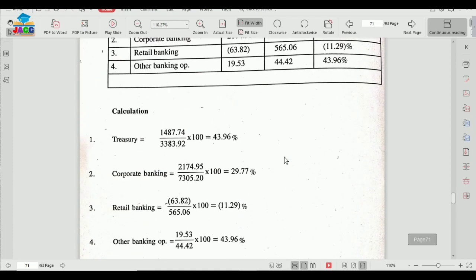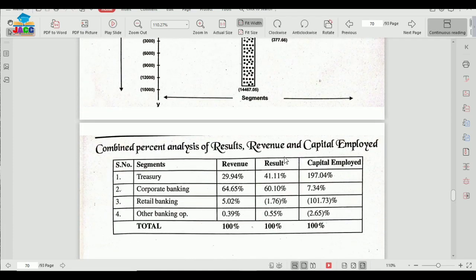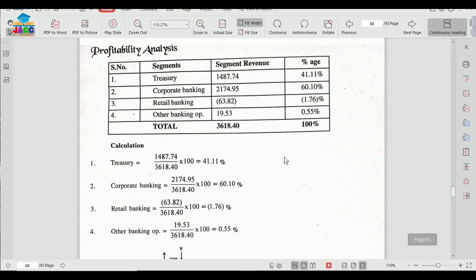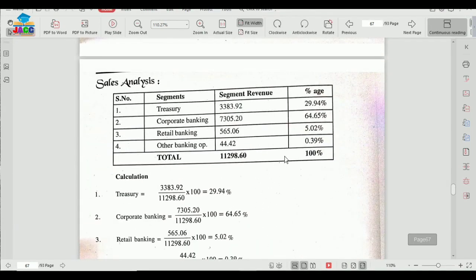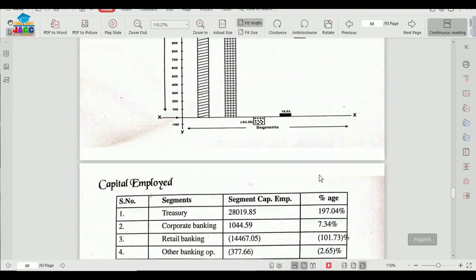Where has this data come from? You had calculated it in your sales analysis. Sales analysis means revenue, and this says this much. So highest sales is of corporate banking, 64.65%. So this is shown in the conclusion.